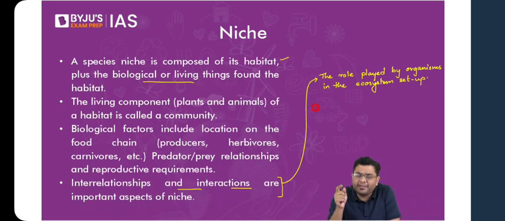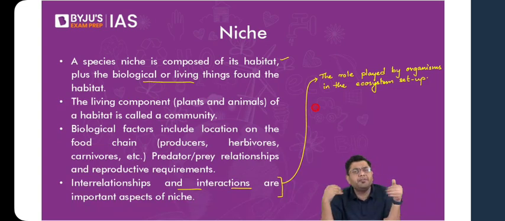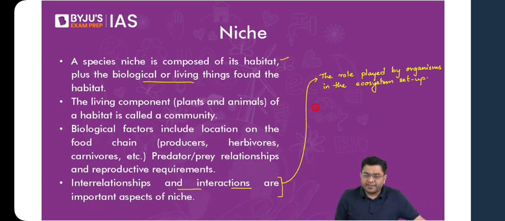Okay, so niche is that unique set of conditions where living and non-living components, all of them, end up deciding the perfect setup in which the organism can actually survive, including the availability of food, the perfect temperature conditions, perfect water conditions, etc. That is what is referred to as a niche.